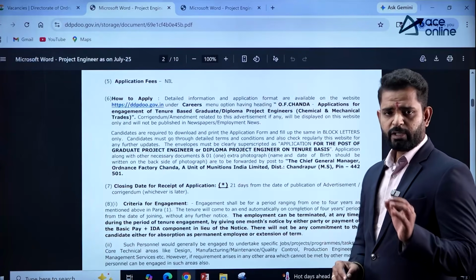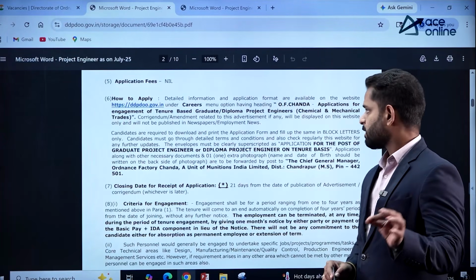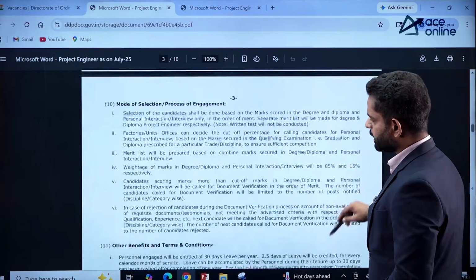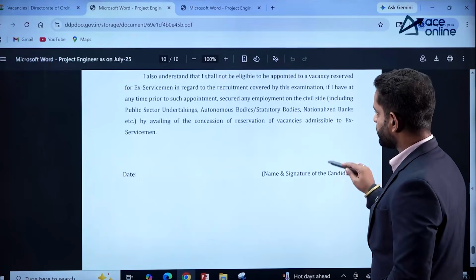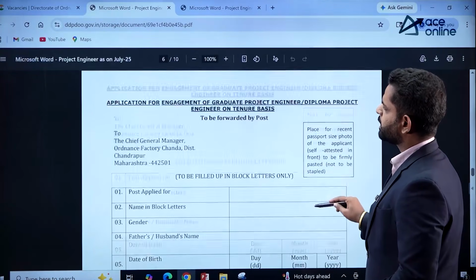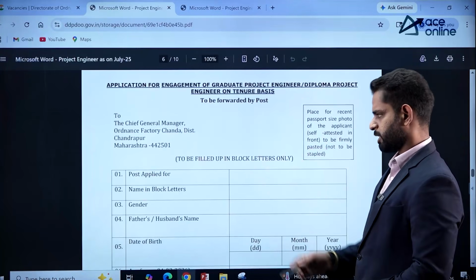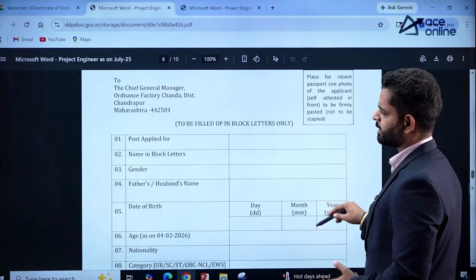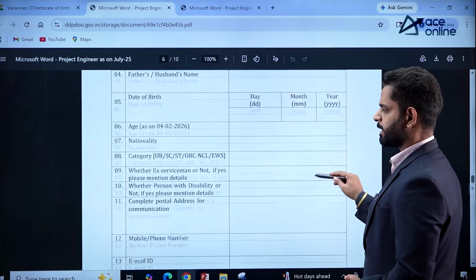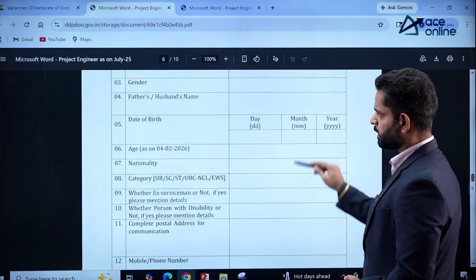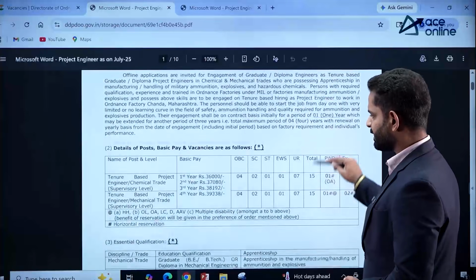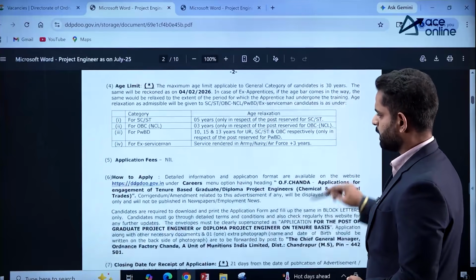If you want to fill this application, then you have to go through this PDF, where you can download it and fill in these details. You have to download this PDF and fill in all your details: post applied for, name in block letters, gender, father's name, date of birth, age, nationality, category, and whatever else is mentioned here. At first you have to know how you can apply. Here it is mentioned.